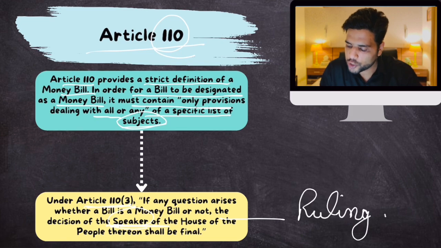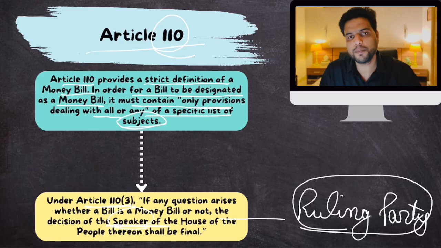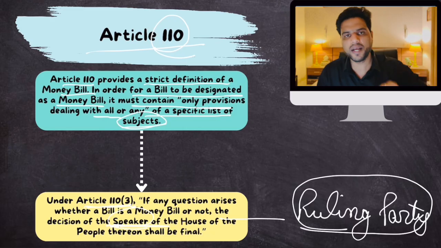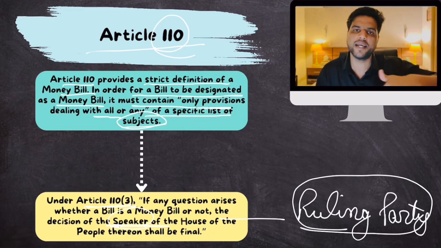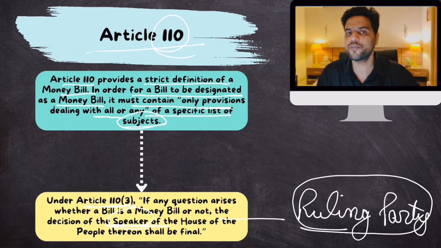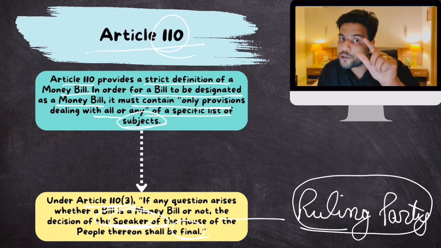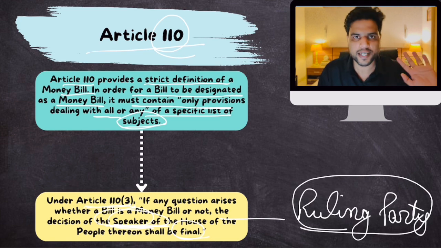That is why opposition members say that they are passing ordinary bills as money bills, because the speaker is calling it a money bill, but it is not a money bill. But because the speaker is there, they are passing it as a money bill without scrutiny in Rajya Sabha. That is the controversy and that is a petition in the court. Okay. Now the constitution is clear. Speaker's decision shall be final. Now the court is deciding whether this word final means actually final or there is a scope for judicial review. The courts are deciding on this.